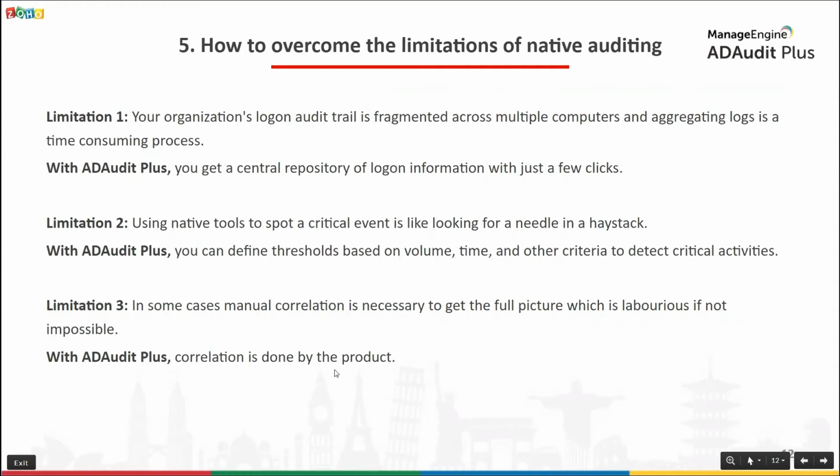The second limitation arises because each logon activity creates multiple events. And we all know the volume of logon activity that occurs in a domain. Considering the huge volume of events that get logged as a result of this, using native tools to spot a critical event is like looking for a needle in a haystack. It is a very laborious process.